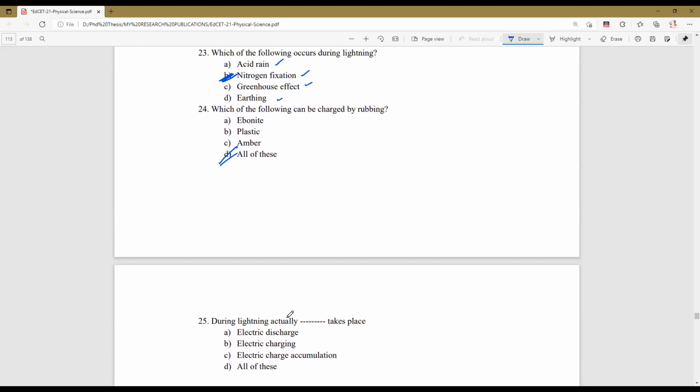Finally, we are having: during lightning, actually dash takes place. I said that during lightning what will happen? Electric discharge will take place.